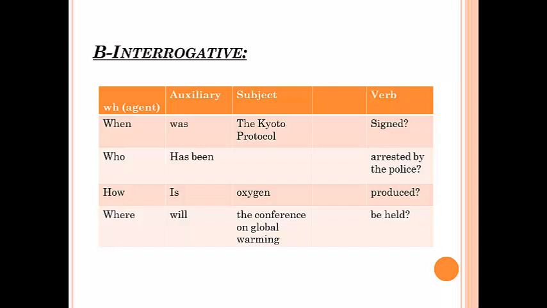Sentence number 2: WH is "who", the auxiliary "has been", the verb "arrested by the police". Number 3: the WH is "how", the auxiliary is, subject oxygen, the verb produced. The WH "where", the auxiliary "will", the subject the conference on global warming, the verb "be held".